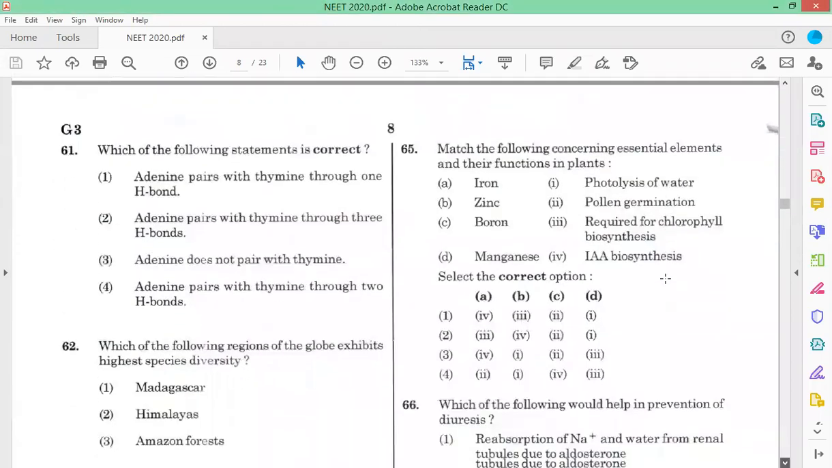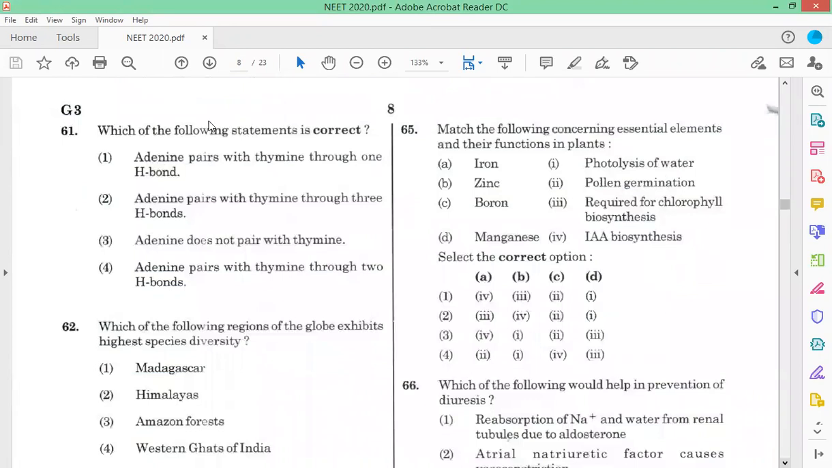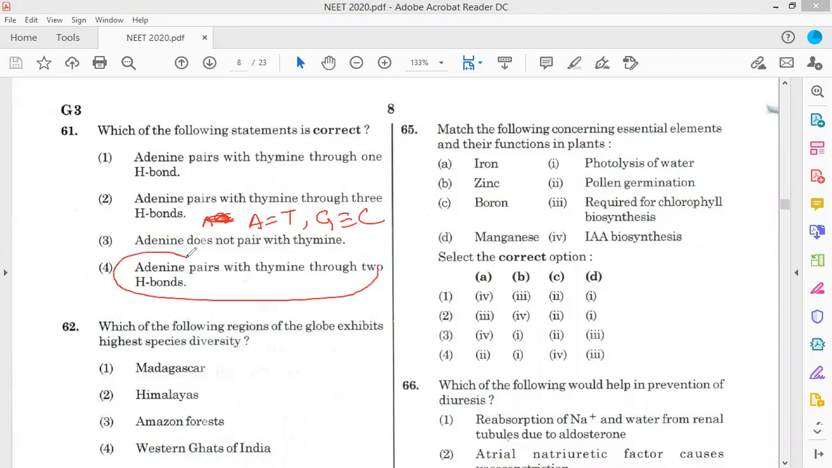Adenine pairs with thymine through, we know that A double bond T is there, A double bond T and G triple bond C. So adenine pairs with thymine through 2 hydrogen bonds. Now, which of the following: A double bond T and G triple bond C? So question number 61 is option 4. Question number 62.